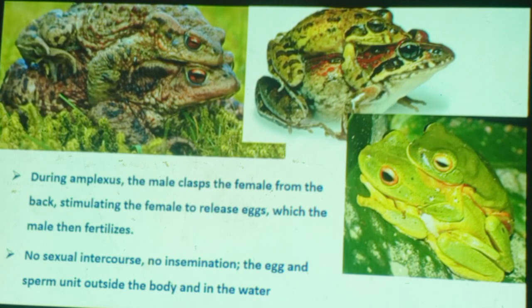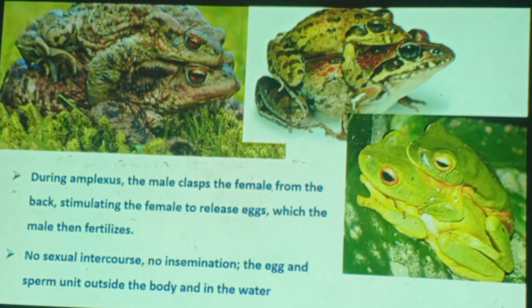You can easily see the sexual dimorphism. One big difference here. Look at the female and the male in terms of size. Look, the female is very, very big. The male is very small compared to the female. Imagine. Nature made this sexual dimorphism for a reason. This big size of the female's body allows the female to produce a huge number of eggs. In order to increase their survival, the female produces a huge number of eggs.